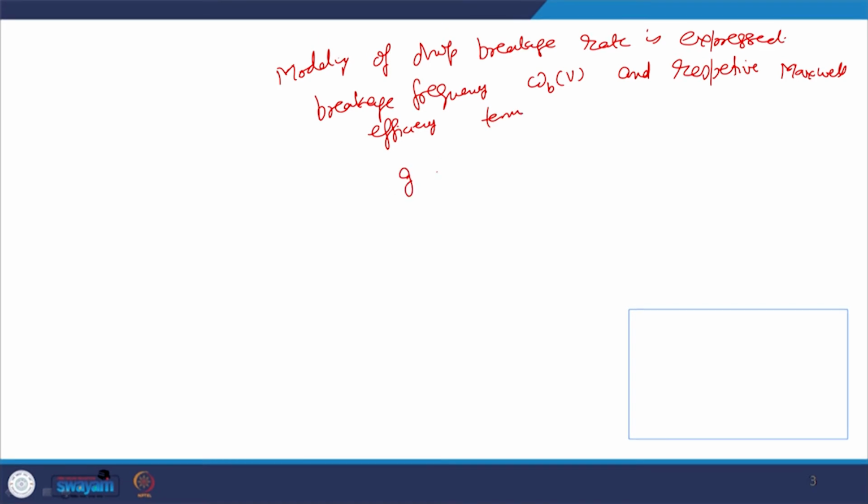So, it is represented as g v e to the power minus lambda b v.